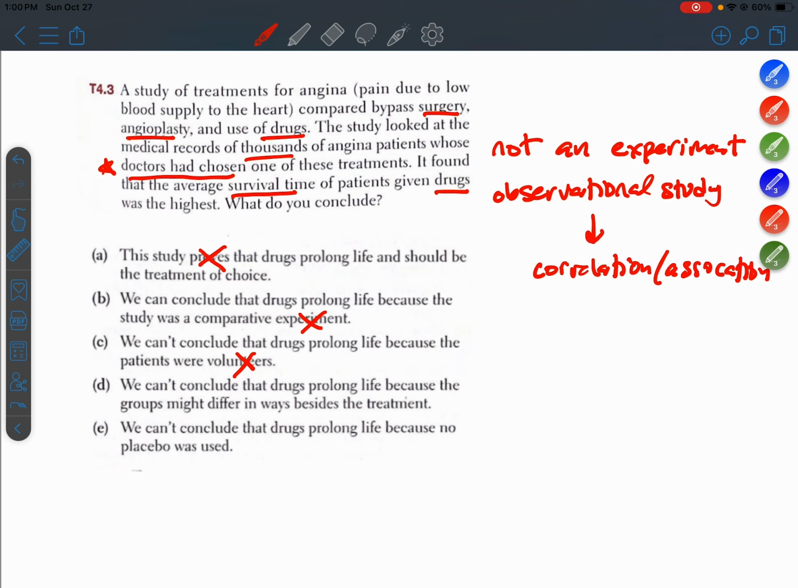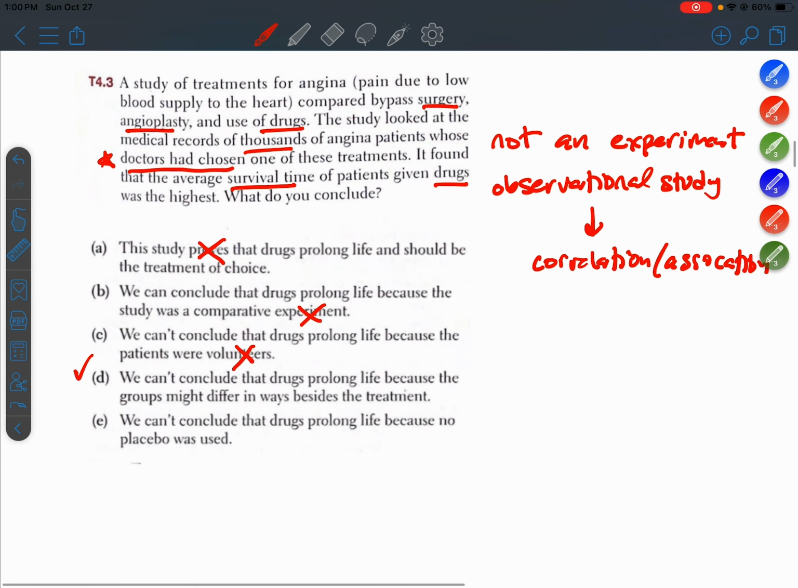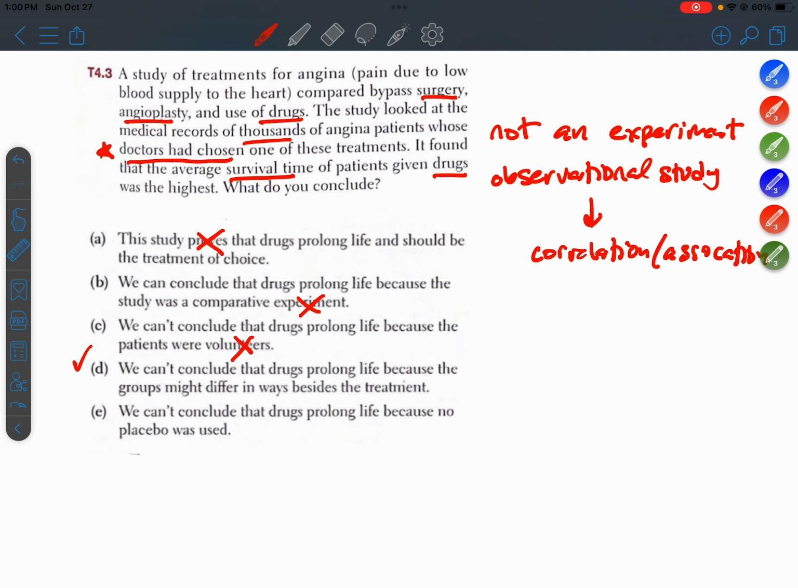All right, D. We can't conclude that drugs prolong life because the groups might differ in ways besides the treatment. Okay, I like that one a lot. E. We can't conclude that drugs prolong life because no placebo was used. Okay, so going back to D, right? As I mentioned, there might be something else different about the groups besides the fact that one got drugs and the other got something else, right?